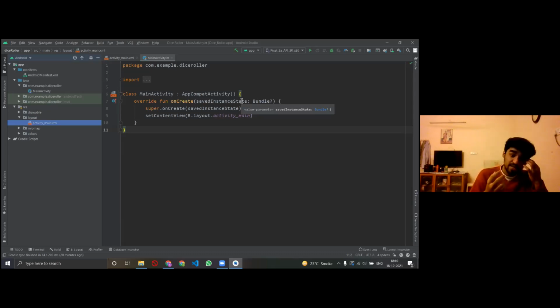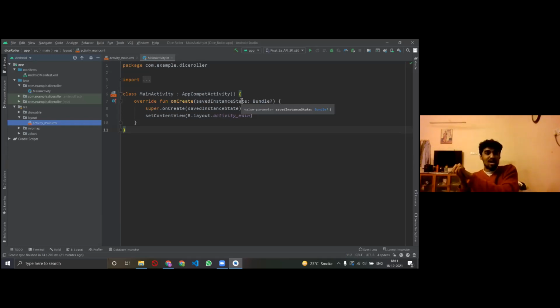So in Kotlin, we just wrote fun main, and then wrote all our main things there. In the same way, here we have created a class. Now what is the difference between a class and a function? A class is a specific thing, while a function is used to do a specific thing.